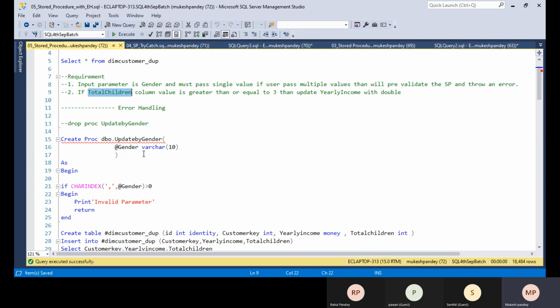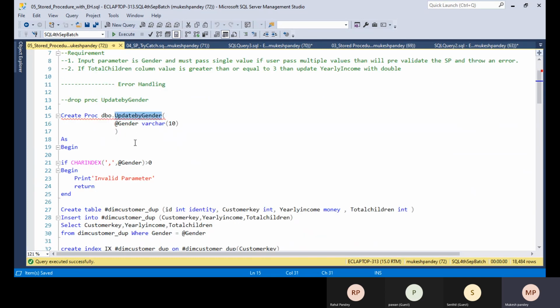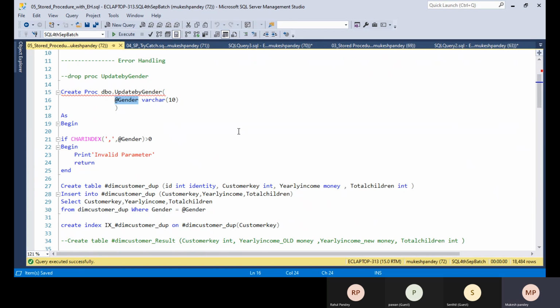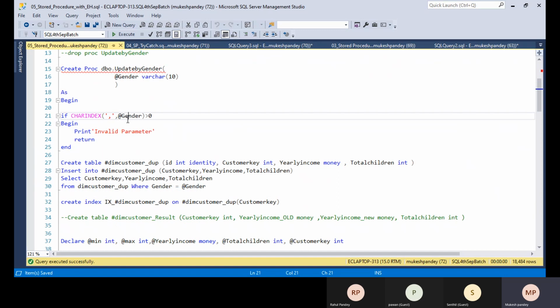Okay, so I'm creating one stored procedure, update by gender, and I'm using gender as the input parameter. First I'm checking whether the gender has multiple values. If I pass M, it will update only for male. If I pass F, it will update only for female. But if they pass M comma F, we need to throw the error that an invalid parameter is passed, and I use the return keyword here.